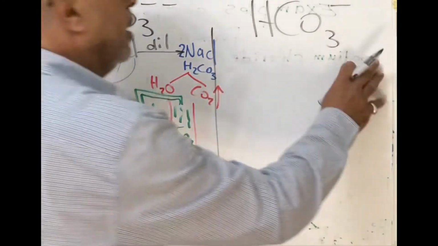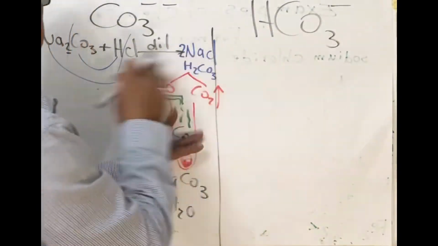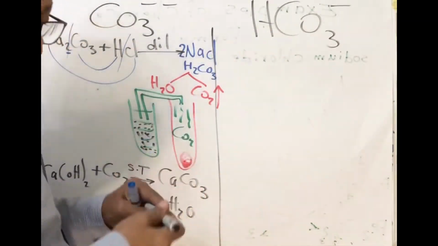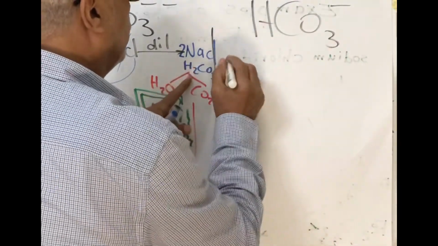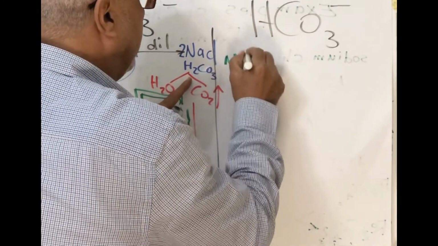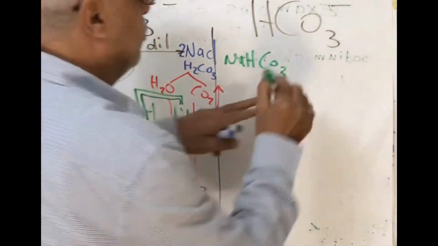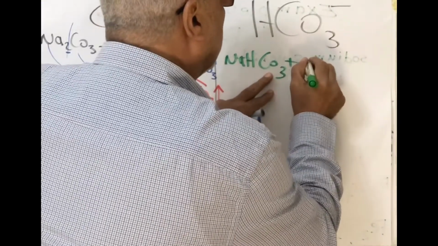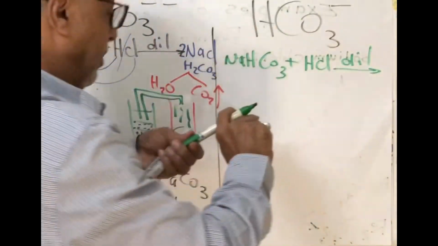To test bicarbonate, we make the same steps. Firstly, get a salt containing bicarbonate, NaHCO3, sodium bicarbonate, plus dilute HCl. Double substitution.